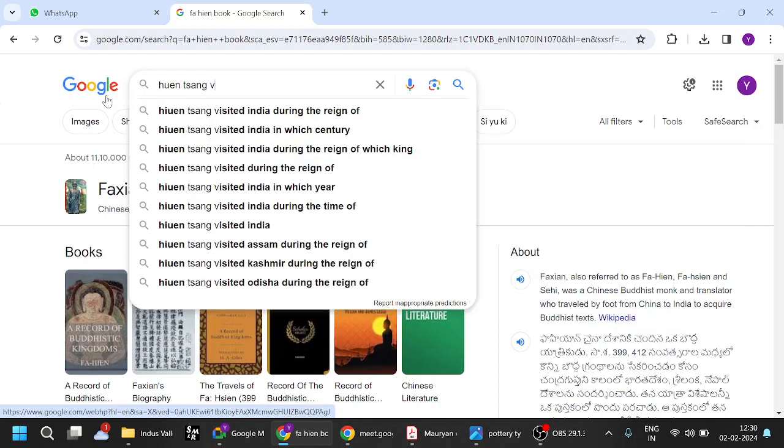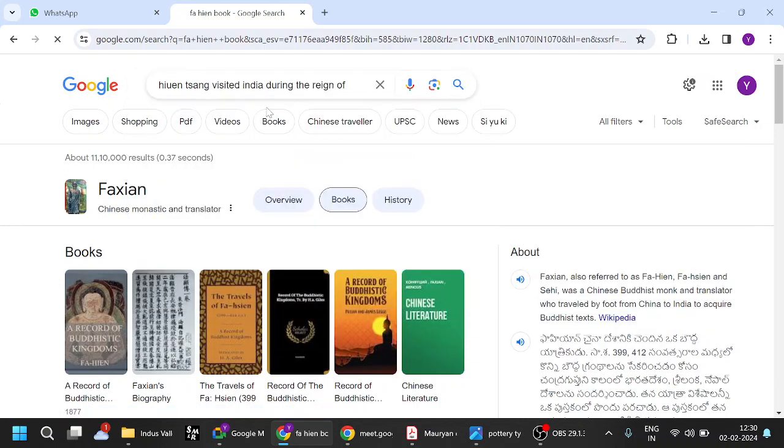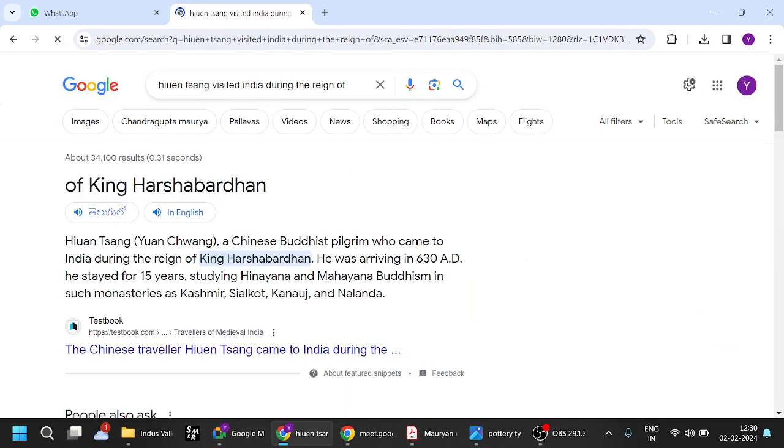Hiuen Tsang visited during King Harshavardhana, so that is in the 7th century, later on. All these are very important. Among these people, Megasthenes came first. He's the Greek ambassador who wrote the book Indica. He came during Chandragupta Maurya. Fa-Hien came during the Gupta period, Chandragupta II. And Hiuen Tsang visited during Harshavardhana.